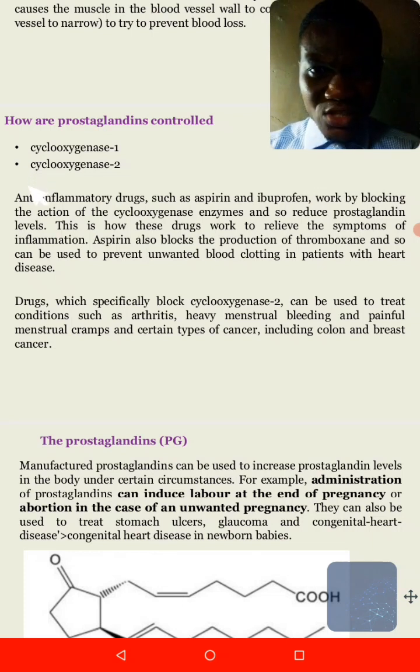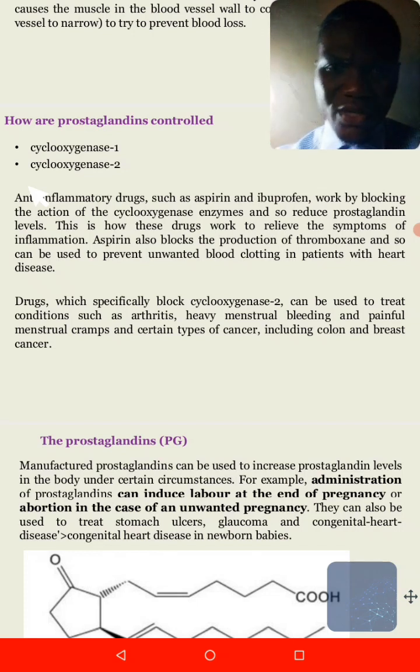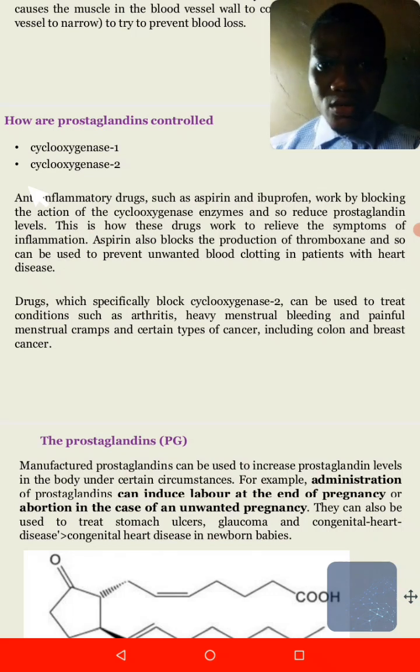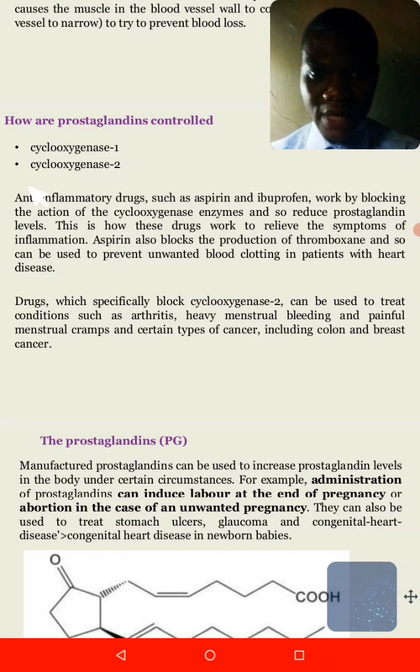Having this knowledge helps other medical faculties to come up with drugs to treat certain illnesses and conditions. For instance, when you're talking of heart conditions, conditions related to blood clotting, and chronic heart diseases, we can stop the clotting of blood by reducing the levels of prostaglandin.